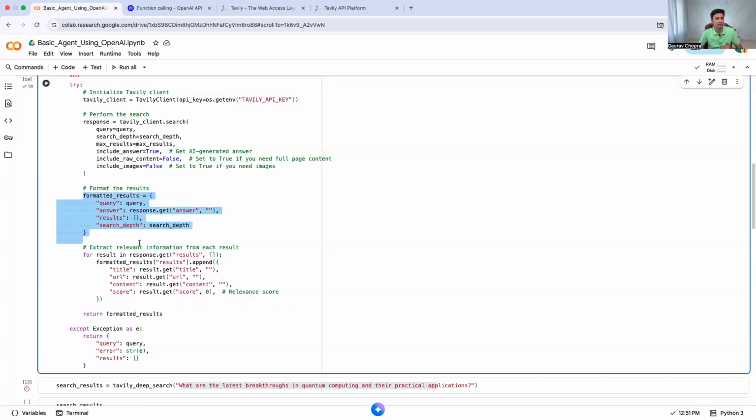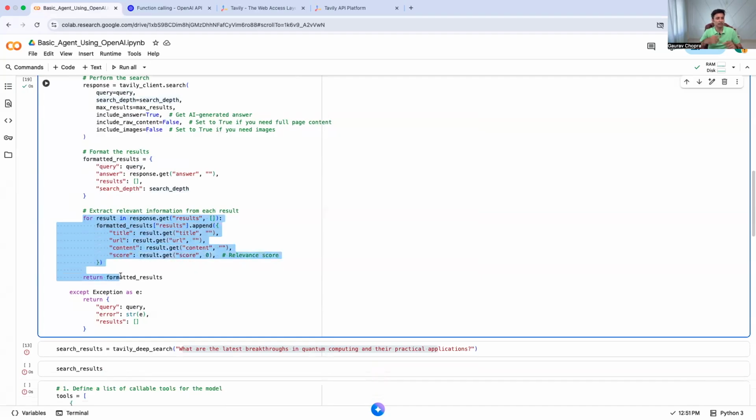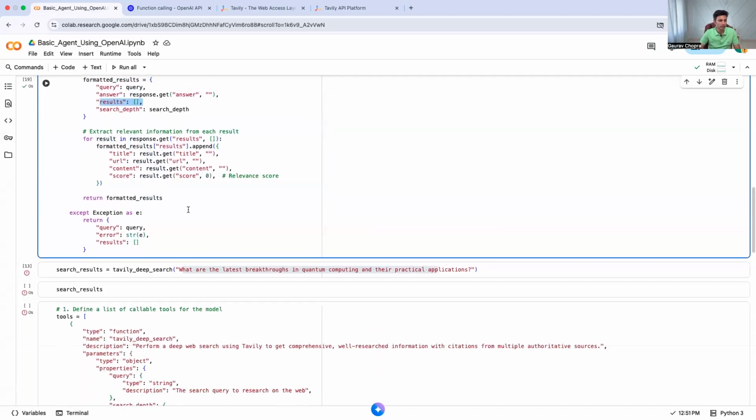Format results. Once I get the response, I want to format it. I want to keep these four parameters as a dictionary: query, answer, results, and search steps. Because the results are going to be, for example, 5 or 10, whatever I pass, I need to extract all these respective links, titles, content, and score and capture them in this formatted results list. Sorry, it's the dictionary in the result field, because the result field is actually a list. So query and answer are fine, but results is a list, so that will hold the result for all the links, not just one. Now let me run it.